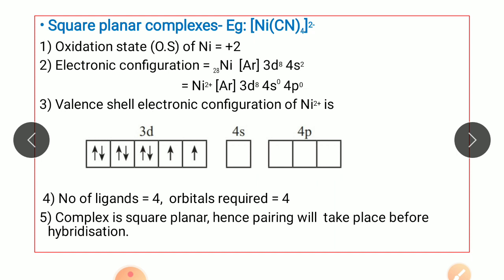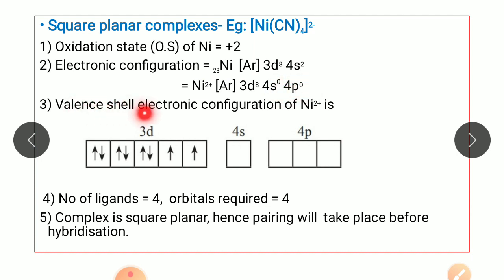Moving to the next type, that is the square planar complexes. Again the example is that of nickel, nickel cyanide, with 4 ligands attached and the charge of the complex being 2 minus. Let's write down the oxidation state of nickel. It is +2. The atomic number of nickel is 28, so the configuration can be written as argon 3d8 4s2. Nickel is in the +2 oxidation state, so it will lose 2 electrons, and the electronic configuration of Ni2+ can be written as argon 3d8 4s0 4p0.